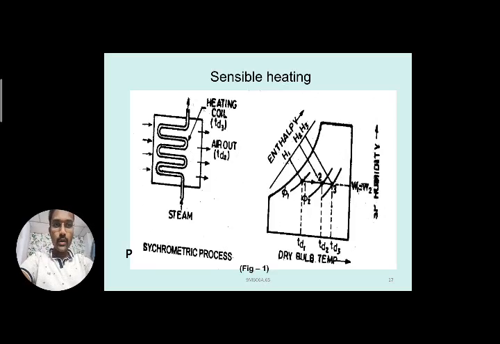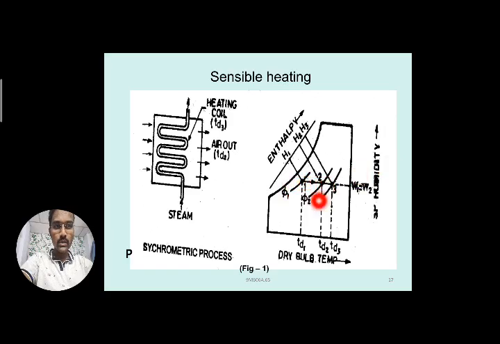This is the diagram you can observe regarding the sensible heating process. This is the arrangement by which the temperature of air can be increased. We have already seen in this chart how the point we are representing moves towards the right. You can see a horizontal line drawn from point 1 to 2, where the increase of dry bulb temperature is taking place.